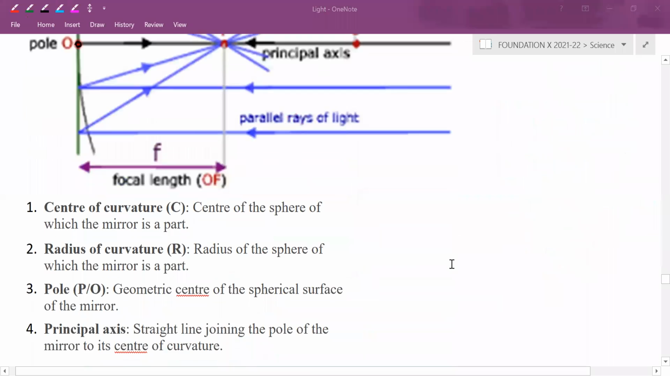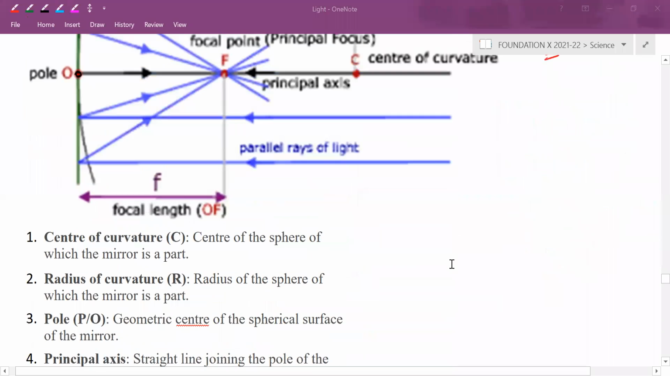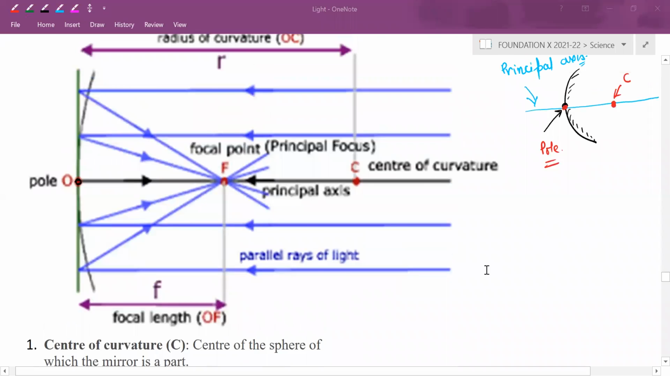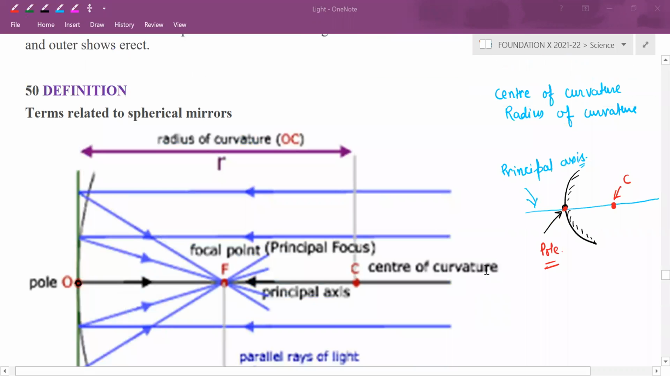Okay. Principal focus is nothing but after reflection, reflected ray either meets or it is assumed to be meeting. That point is called principal focus. Okay.